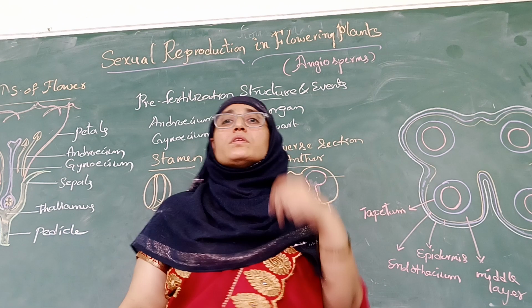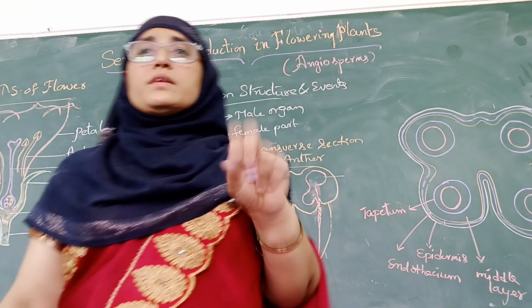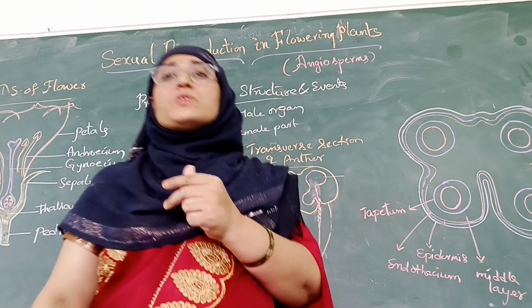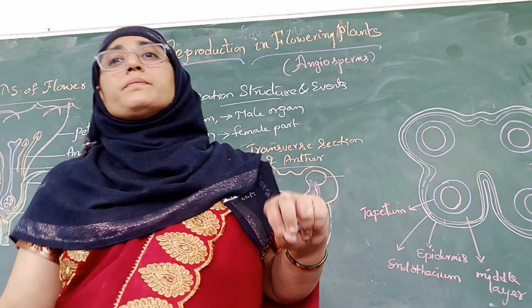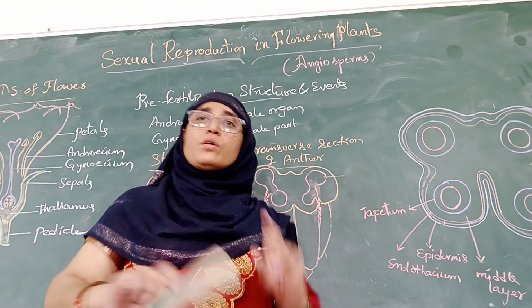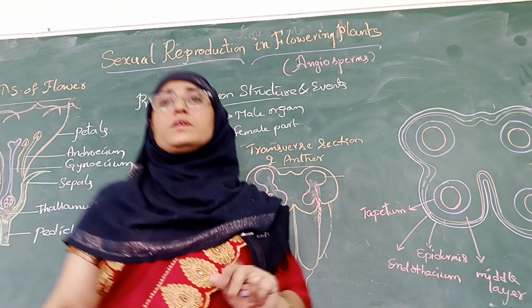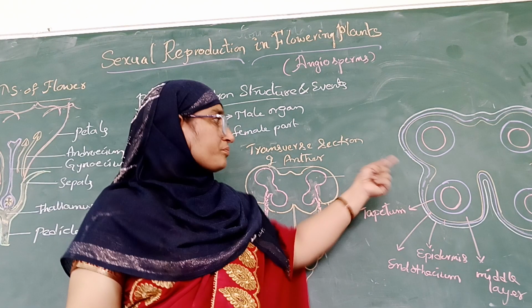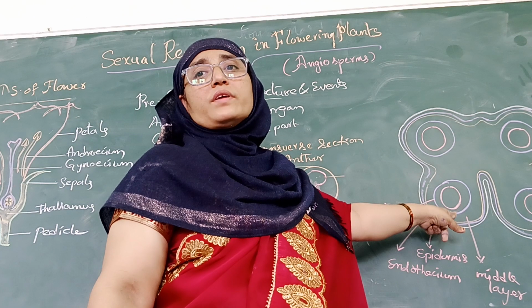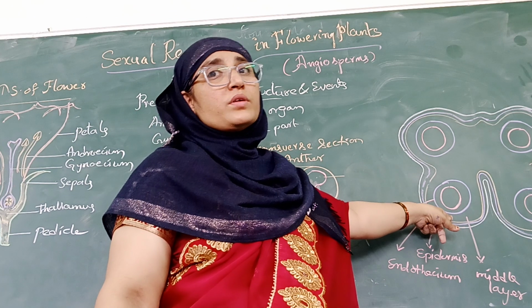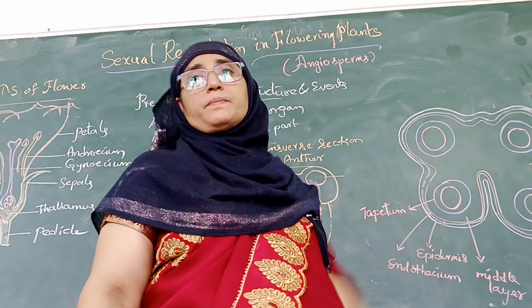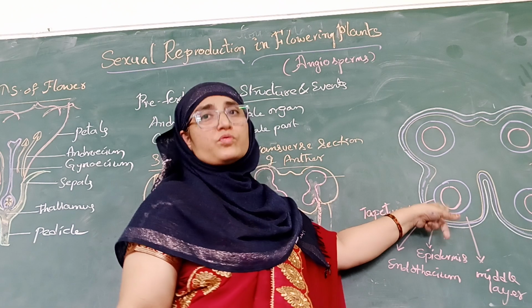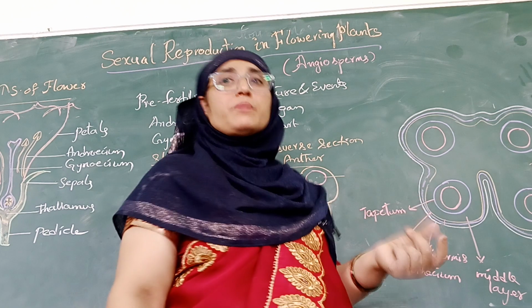Have you understood? They protect the microsporangium, and when the young anther develops and matures, these layers help in the development of the pollen grains and also in the dehiscence of the anther, releasing the pollen grains by breaking of the anther. Next, the innermost layer, which is called the tapetum, is important for the formation of the microspores, which are nothing but pollen grains.